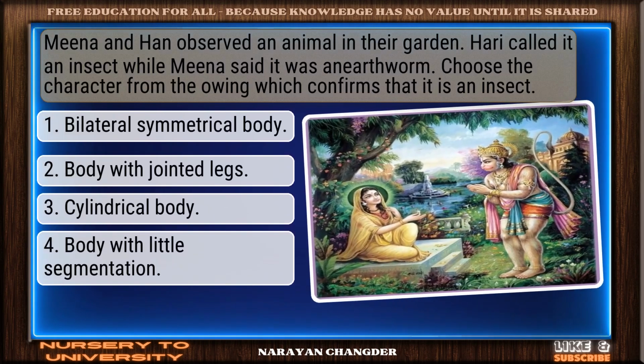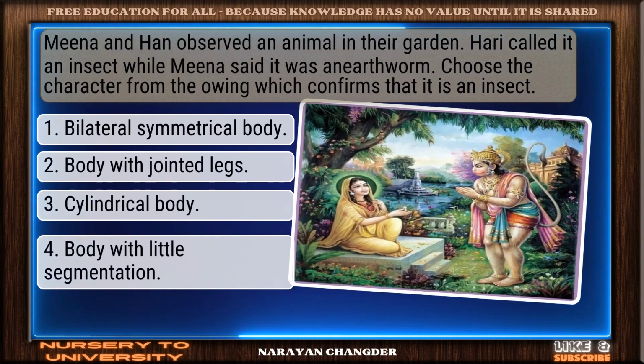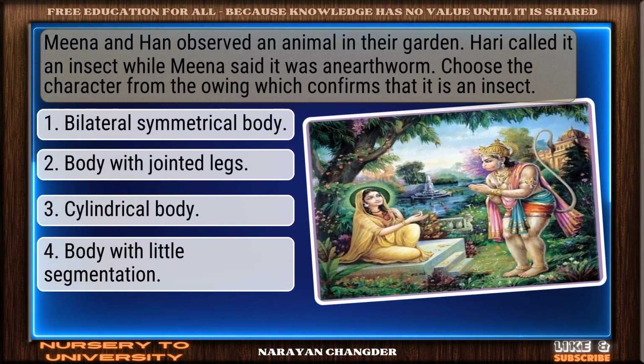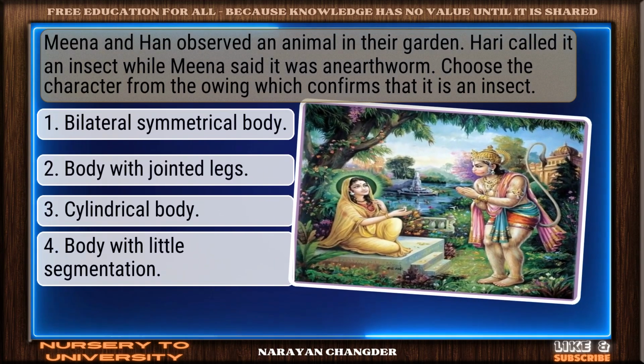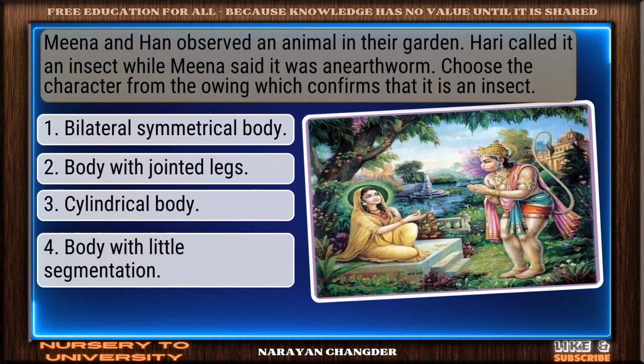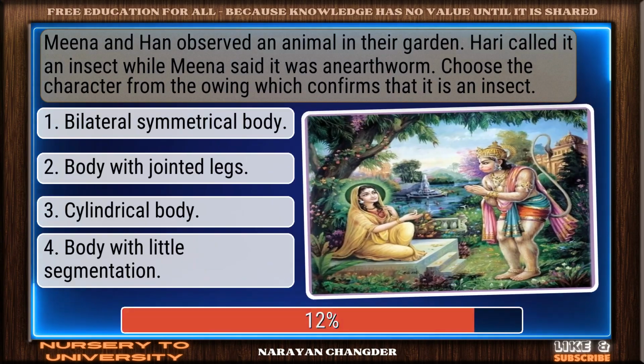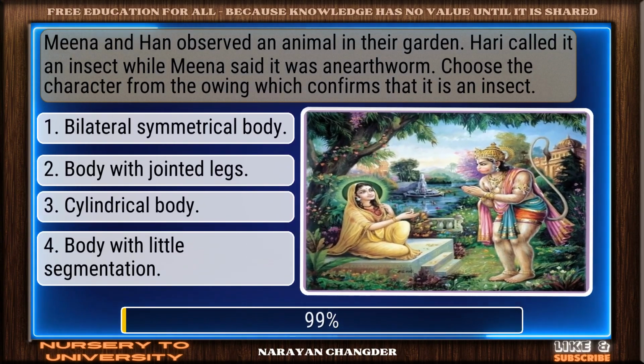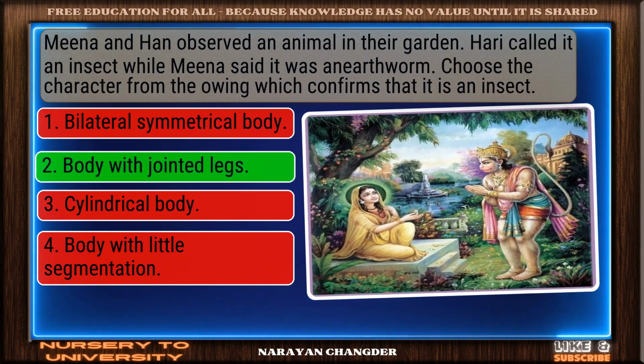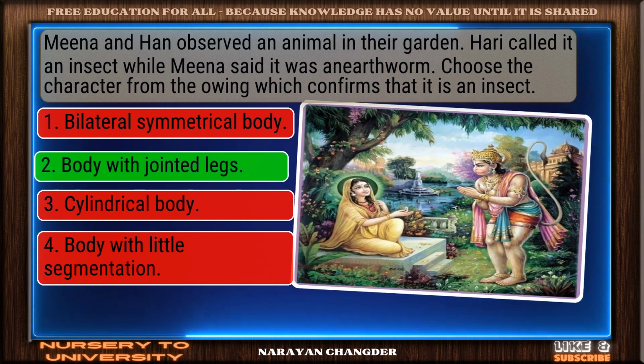Question number 5. Mina and Han observed an animal in their garden. Han called it an insect, while Mina said it was an earthworm. Choose the character from the following which confirms that it is an insect. Good job. Your answer, body with jointed legs, works well here.